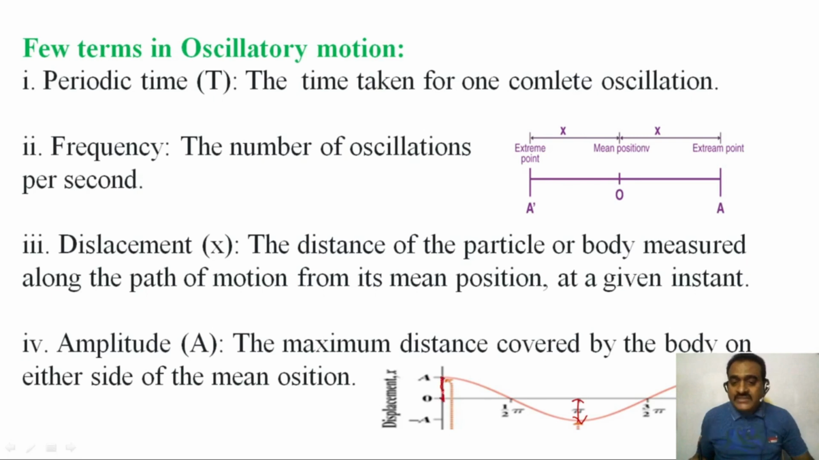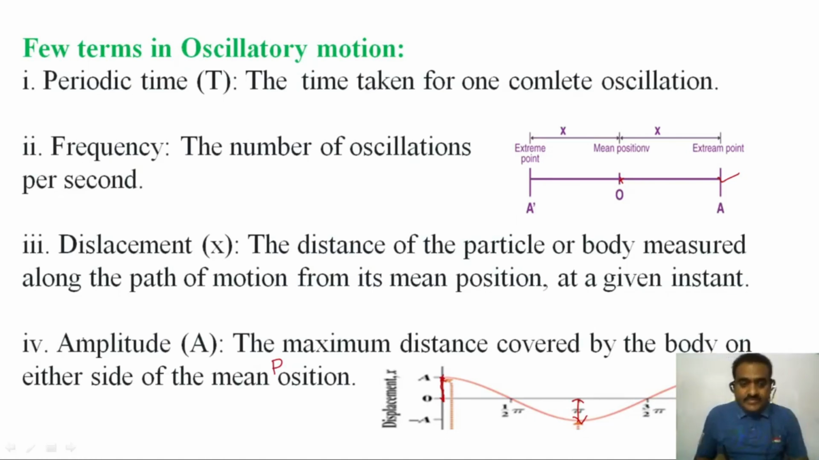Or here also, from this equilibrium position line O to this maximum value point A, the distance between O and A, you can observe here also. The maximum distance covered by the body on either side of the mean position, this is P, the mean position, or simply the maximum displacement of an oscillatory particle, is also called amplitude.